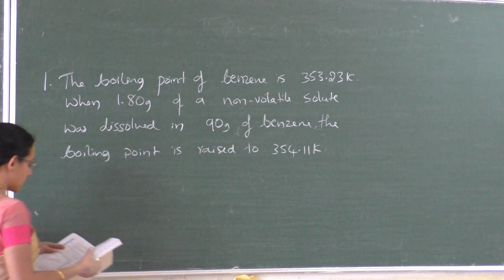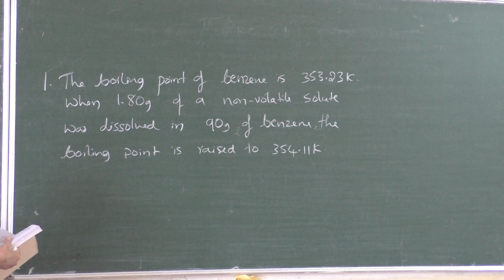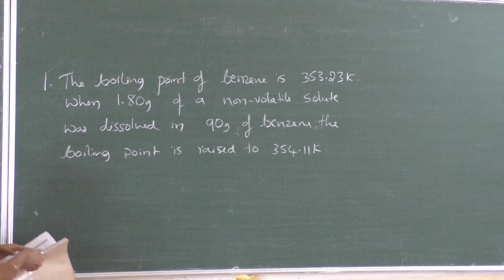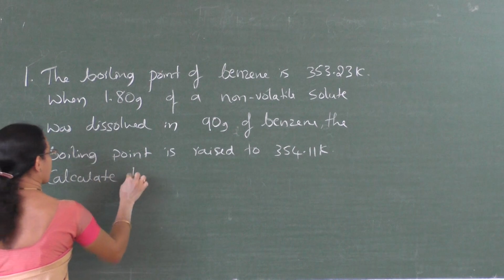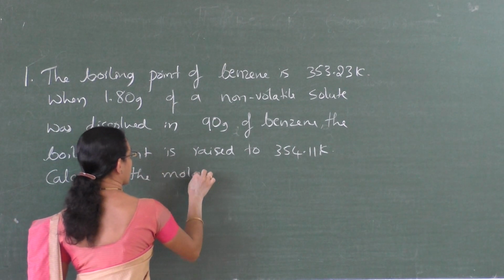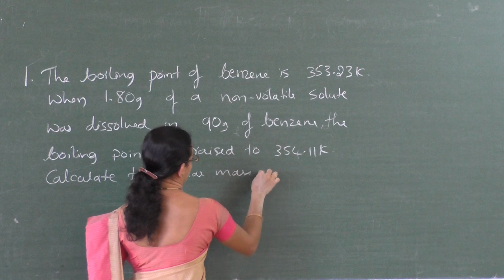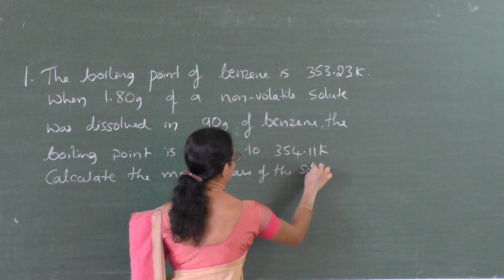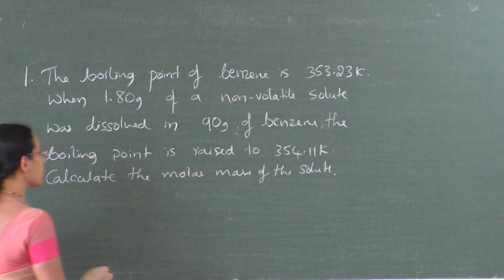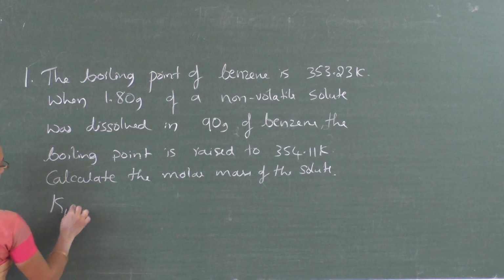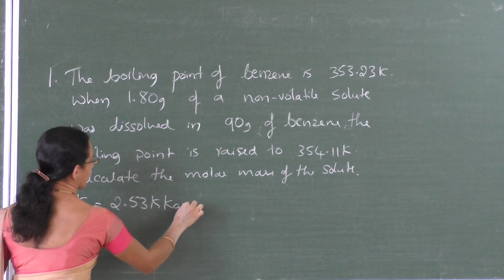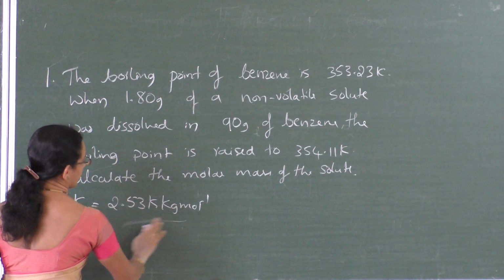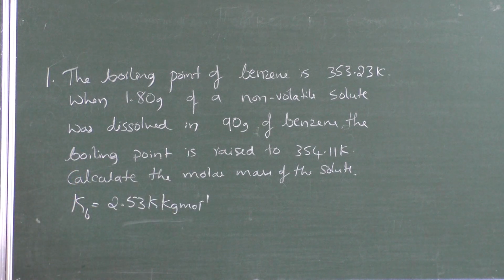Calculate the molar mass of the solute. Kb for benzene is 2.53 Kelvin kg per mole.